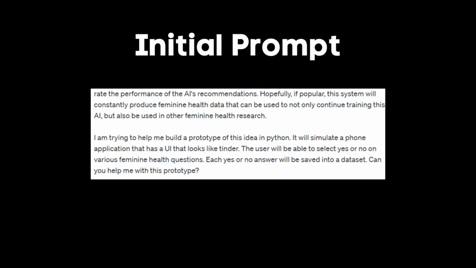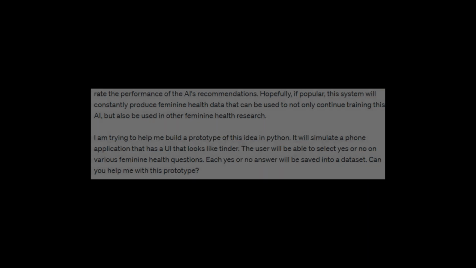I am trying to help me build a prototype of this idea in Python. It will simulate a phone application that has a UI that looks like Tinder. The user will be able to select yes or no on various feminine health questions. Each yes or no answer will be saved into a dataset. Can you help me with this prototype? This prompt was able to give me a starting point to work off. You can see the first working version of the script on the project GitHub.